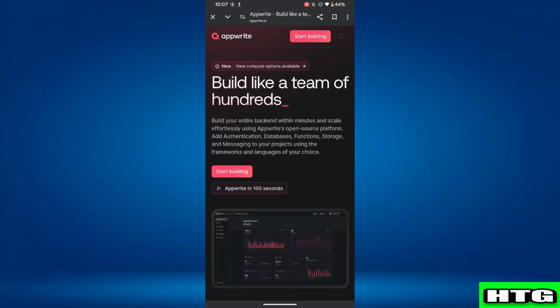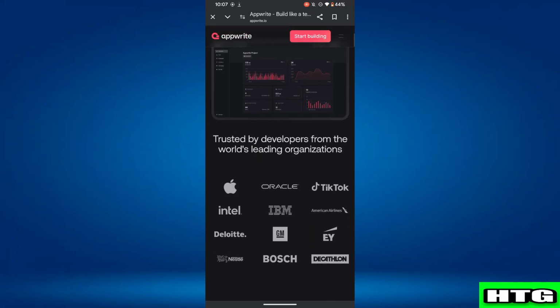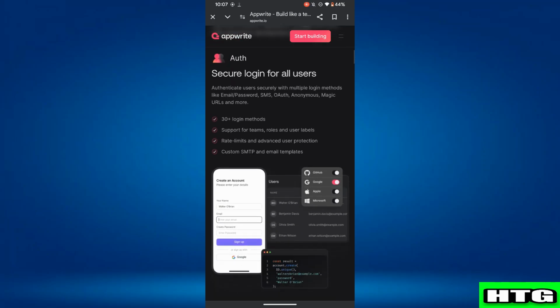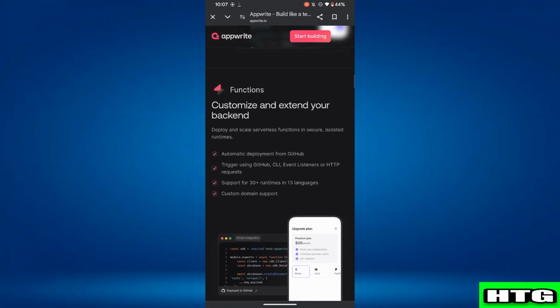Choose AWS if you need enterprise level scalability and security, or you require a wide range of cloud services beyond backend functions, or your project needs high performance, global availability, and reliability.